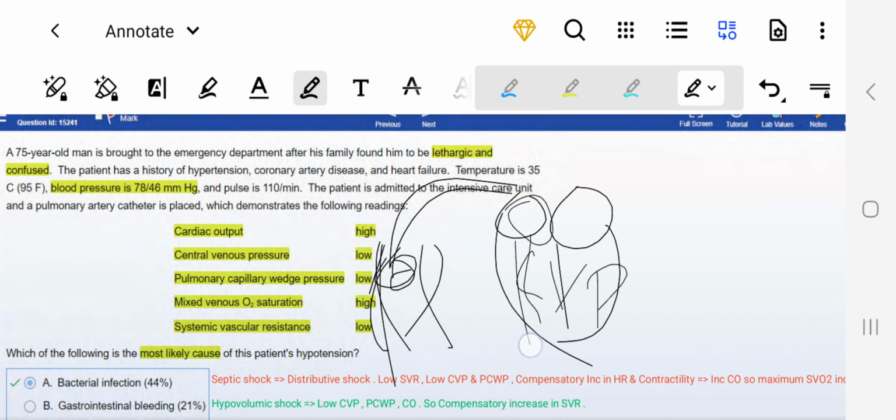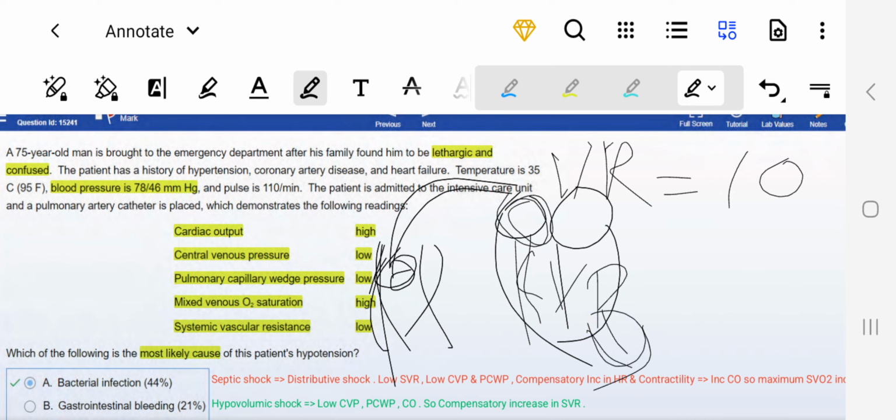And whenever this is high, we know that venous return is the same as cardiac output, which is on the left ventricle. So if this is the same as this, this will also be raised. If venous return is high, the fluid will come from the right atrium to the right ventricle, then to the lungs, then to the left atrium, so the pressure will be raised here.